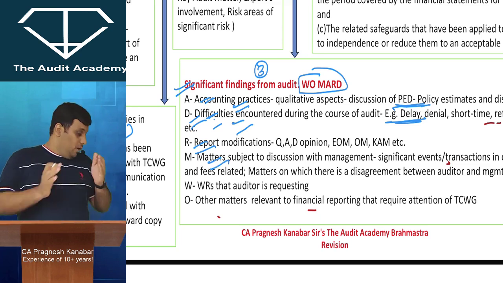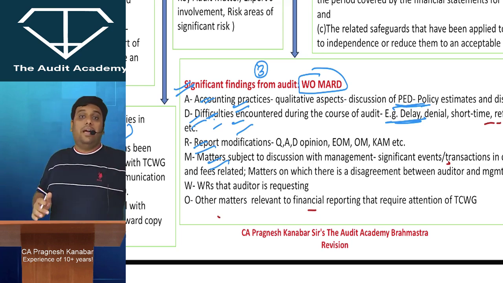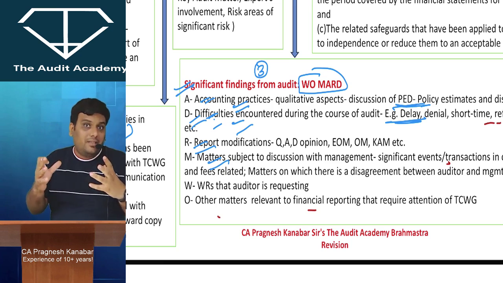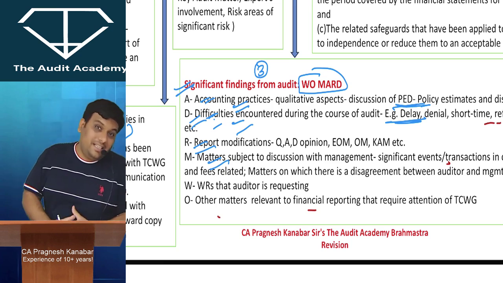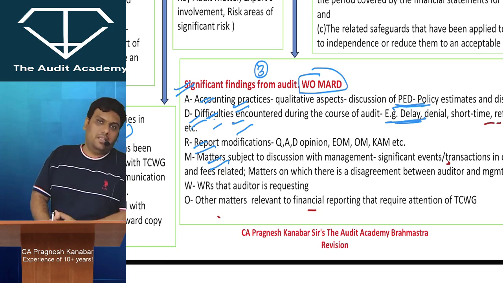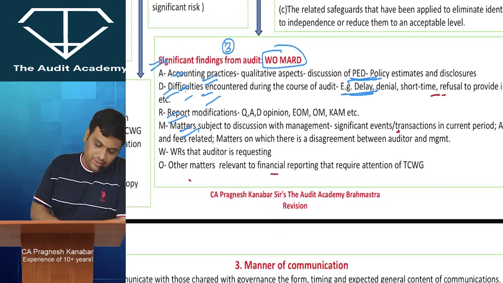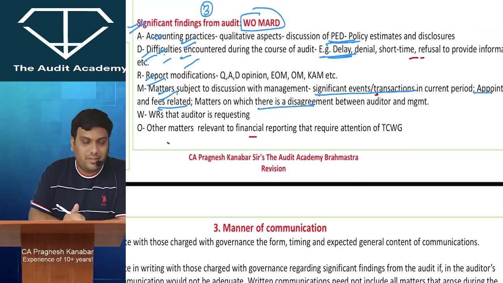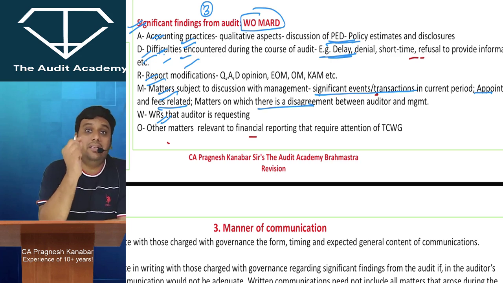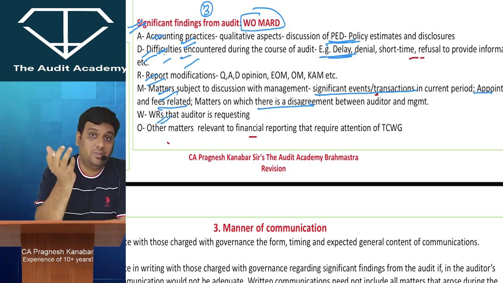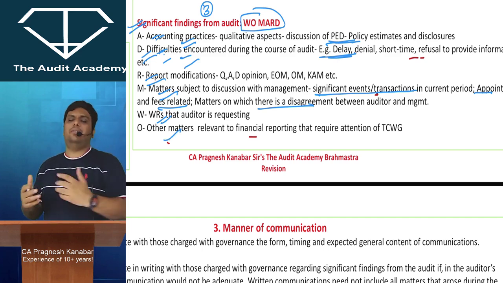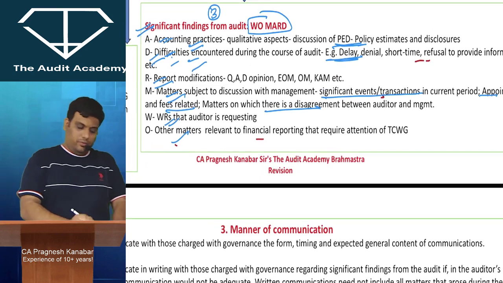Then whatever discussions you are doing with the management, if you feel that those matters were really important, like some judgmental matters, or matters related to your appointment and fees, then you can always discuss them with those charged with governance. Matters subject to discussion with the management, significant events, transactions, appointment and fee related matters, matters on which there was some disagreement. Then whatever written representations you are requesting, if management is not giving them to you, then you will have to report it to those charged with governance, and any other matter which you feel is relevant to the financial reporting process.